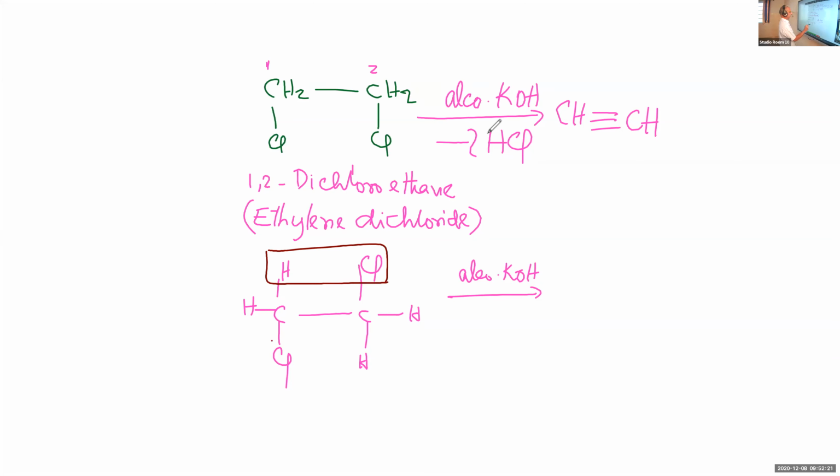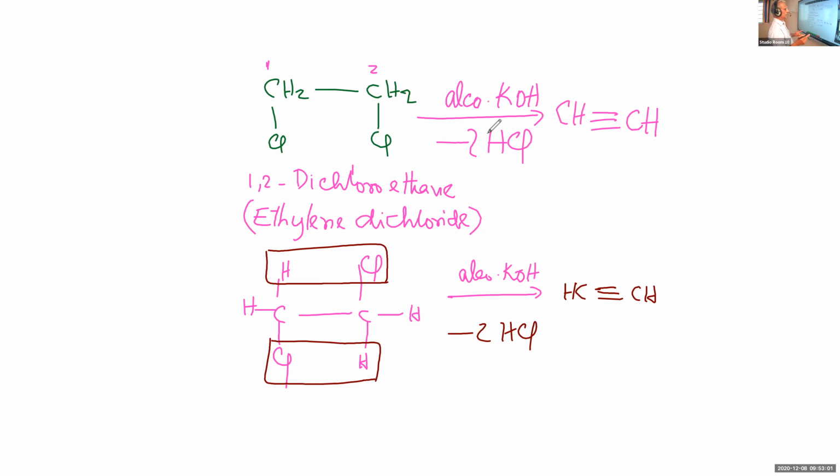Similarly here also, beta hydrogen is removed. What is left? CH, CH. And there will be formation of a triple bond. Two more valences are left on the carbon atoms, so there is formation of CH triple bond CH, acetylene. If you take 1,2-dibromoethane instead of this, then you will get the same compound, but instead of minus HCl, there will be elimination of HBr.